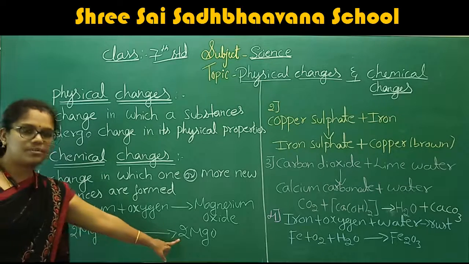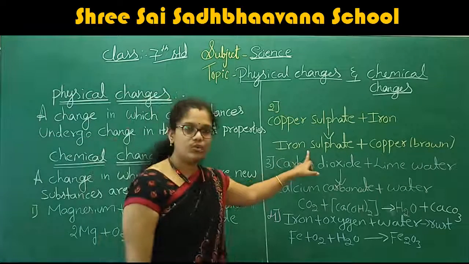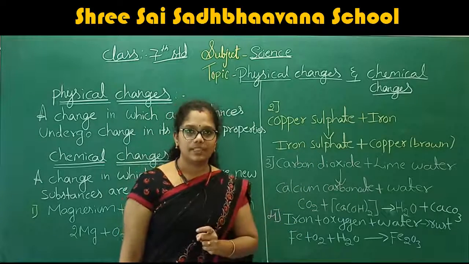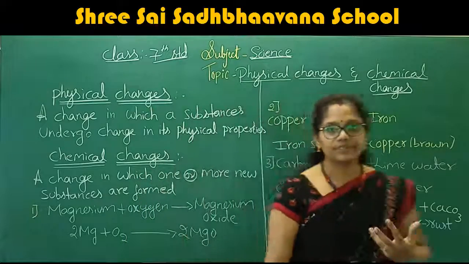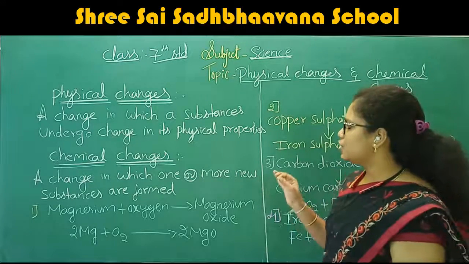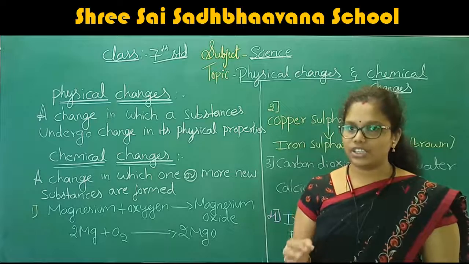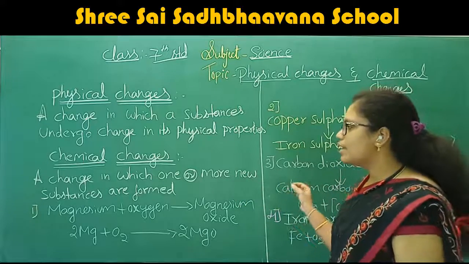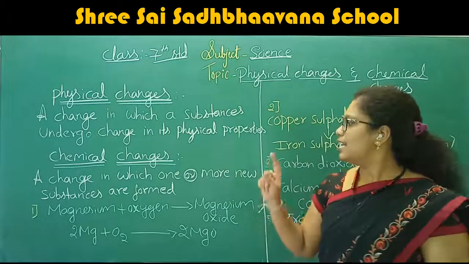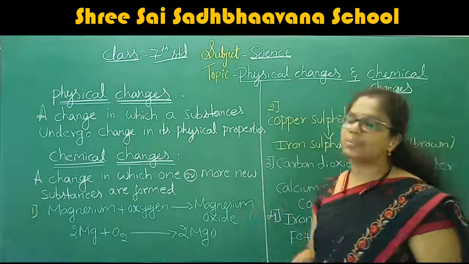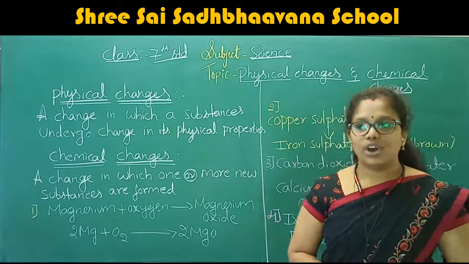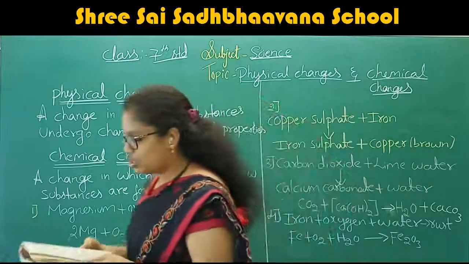Here one new substance is formed. Here 2 new substances are formed. Here also 2 new substances. Here also a new substance is formed. Therefore, what will be the definition of the chemical change? A chemical change is a change in which one or more new substances are formed. This we call a chemical change. Now, I hope you understood the definition of the chemical change.